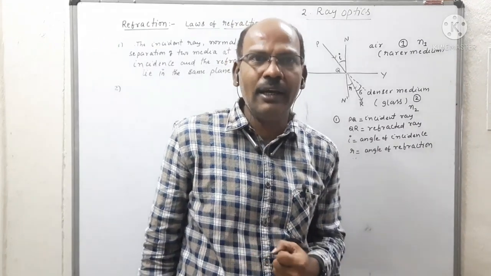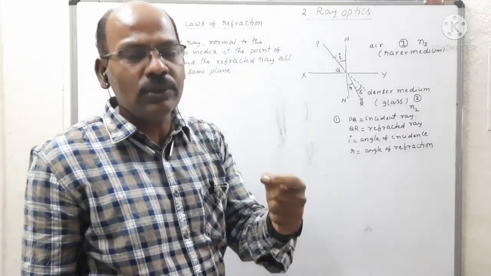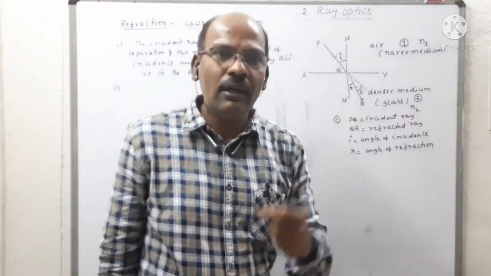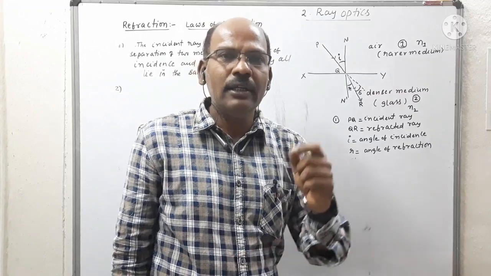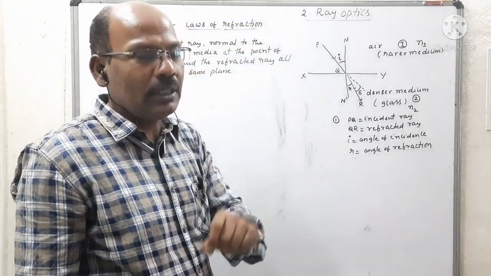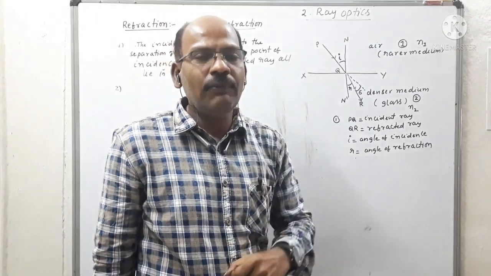So what is the second law? The sine of angle of incidence to the sine of angle of refraction for a given two media for a given wavelength of light is always constant. That constant is represented by the refractive index.